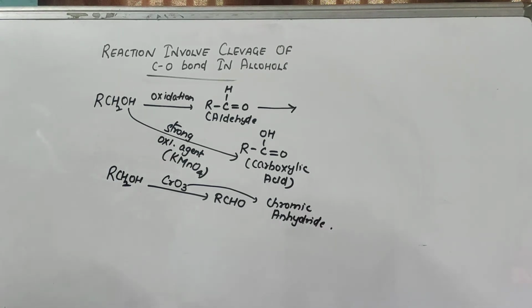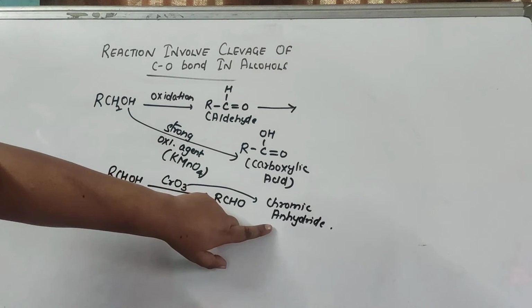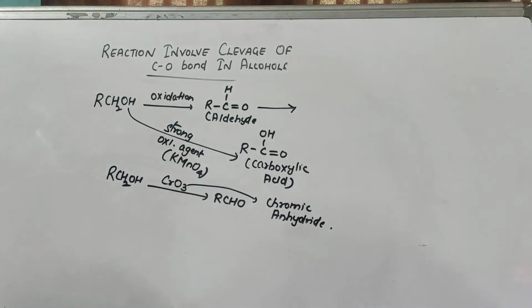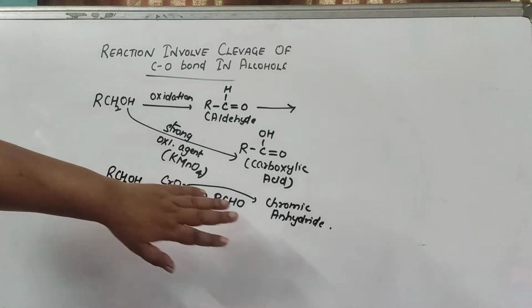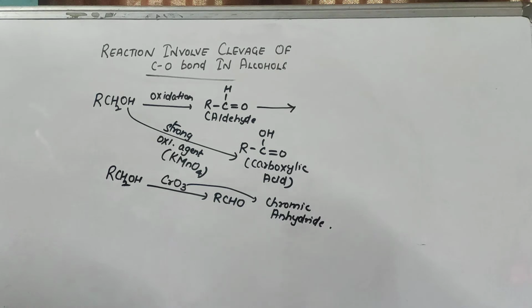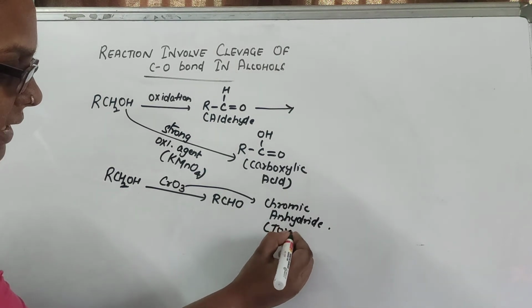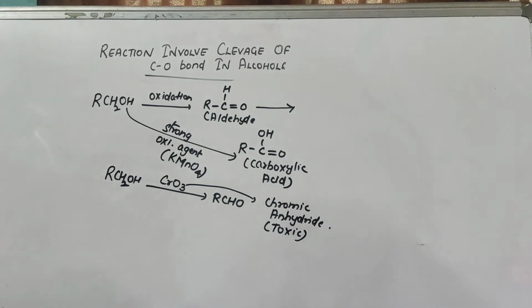Now there comes a problem in using this chromic anhydride. It is highly toxic and it is a pollutant. Keep it in mind. So we have to go for a better reagent.